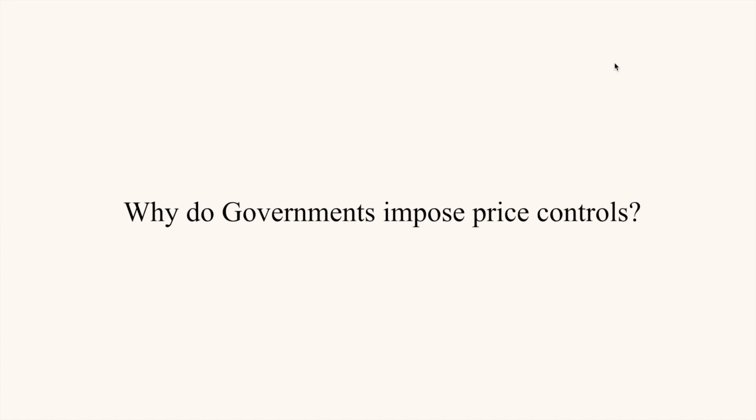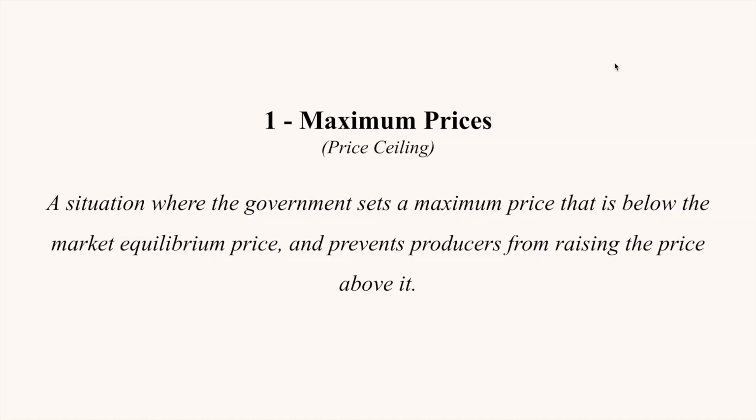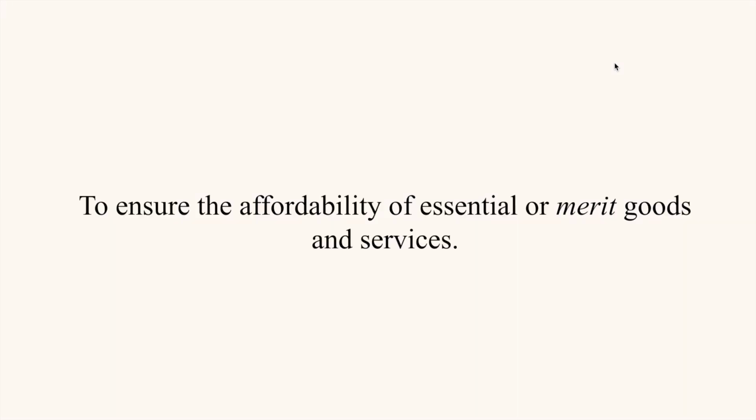Let's take a look at the two types of price controls. The first one is maximum prices. A maximum price is a situation where the government sets a maximum price that is below the market equilibrium price and prevents producers from raising the price above it. This is also known as a price ceiling, as the producers in the market cannot sell above the ceiling price. A reason for imposing the maximum price is to ensure the affordability of essential or merit goods and services. An example of this could be the imposition of a maximum price on rented accommodation to make it more affordable to low-income families.